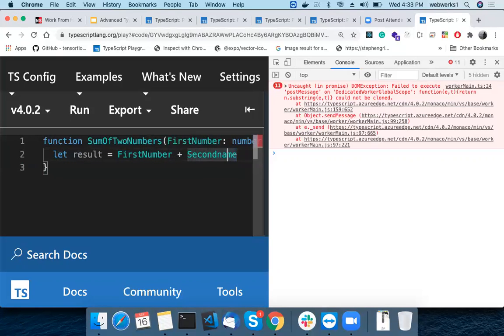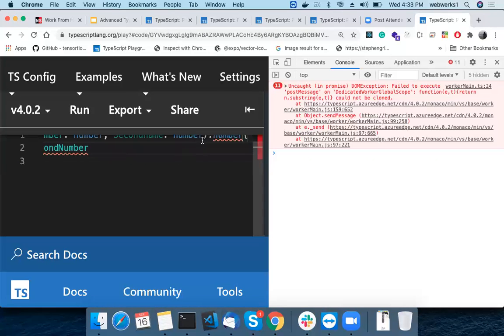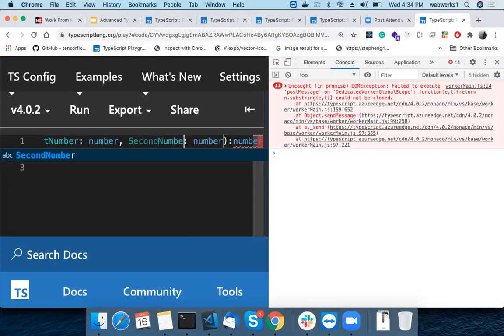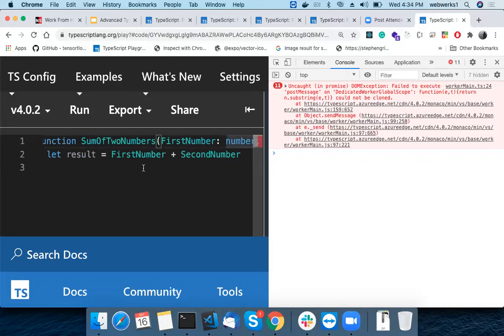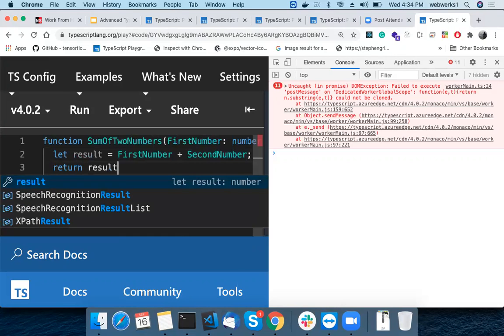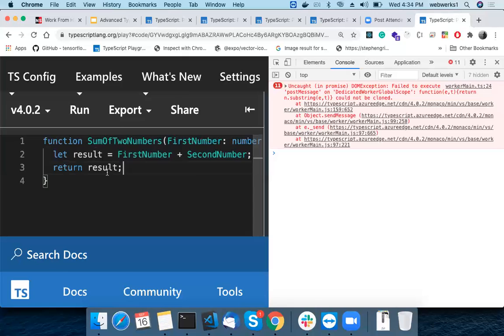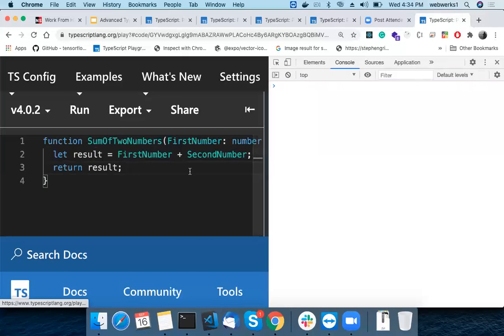Second name, not name, it's number. I would say string, I could do that in a string concatenated way, but if I do so, then I have to use a lot of things. Type conversion I need to do again. Return result.